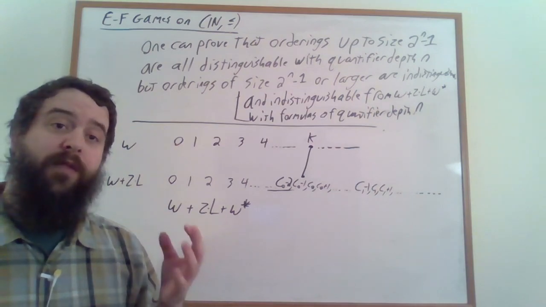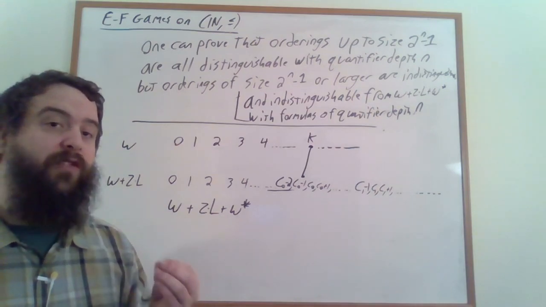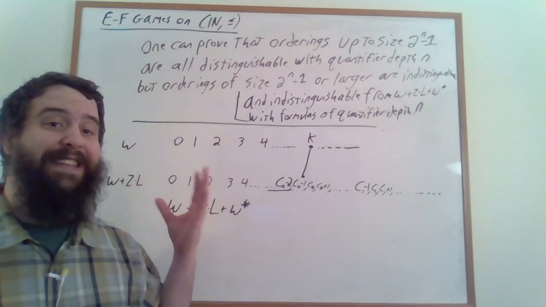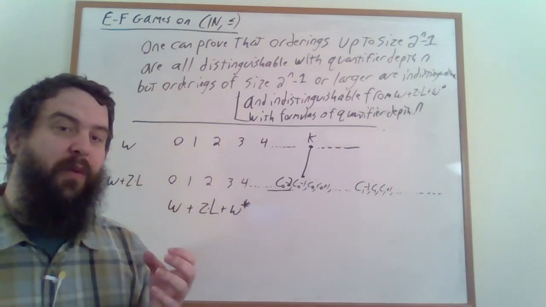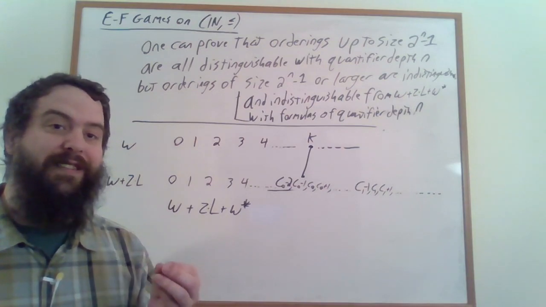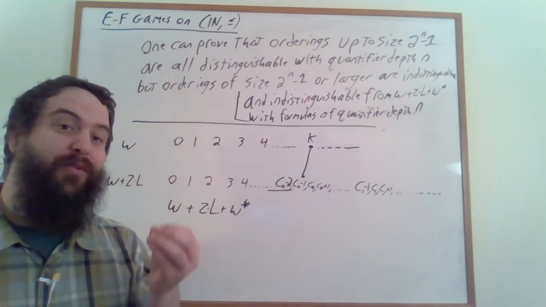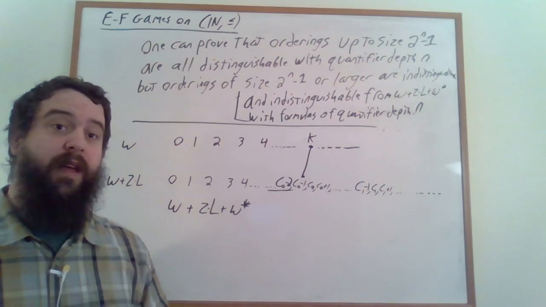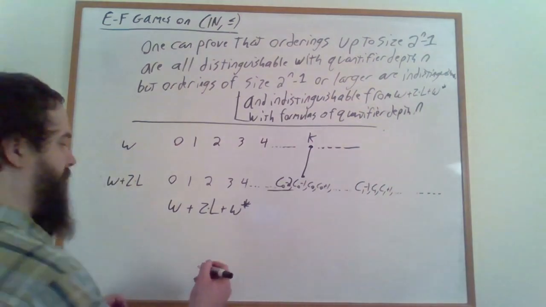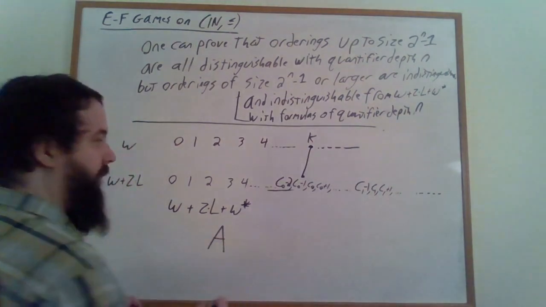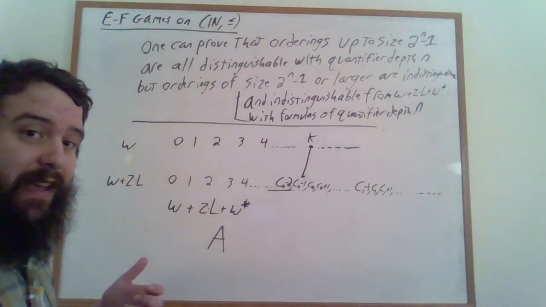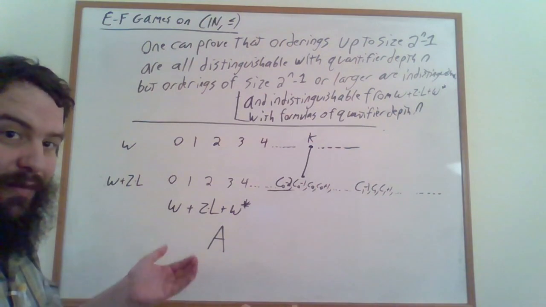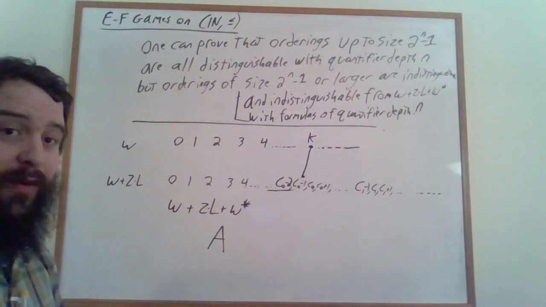But if you remember from our compactness video, the question of whether or not a structure exists is equivalent to the question of whether or not a set of sentences is consistent in the proof sense. In other words, suppose that we have our axiomatization, let's just call it A. We can of course AND together all of the formulas in our axiomatization and get a single formula, so you could refer to that formula as A.